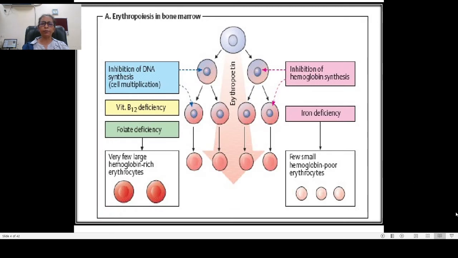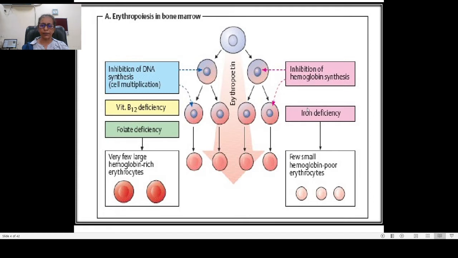This diagram shows erythropoiesis, that RBCs are formed in the bone marrow. So what happens when there is deficiency of iron? What happens to the RBCs? In iron deficiency anemia, the RBCs are smaller in size. See, these are the normal RBCs. This is the normal hemopoiesis in the bone marrow.